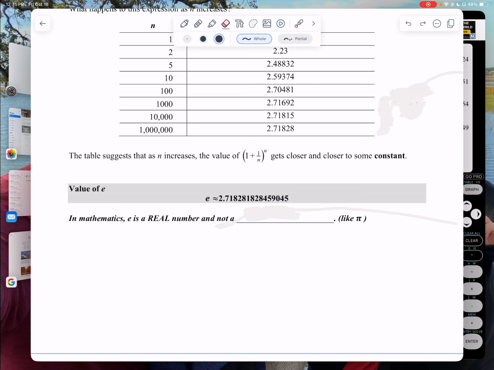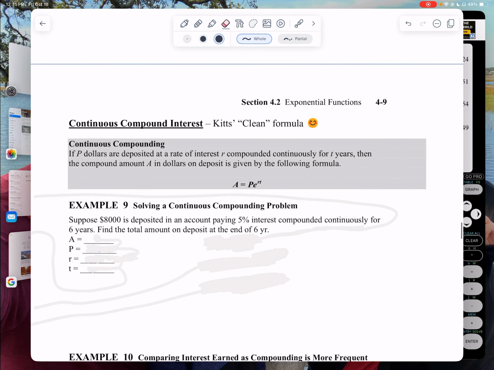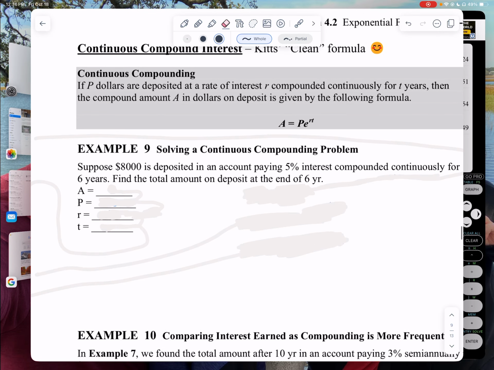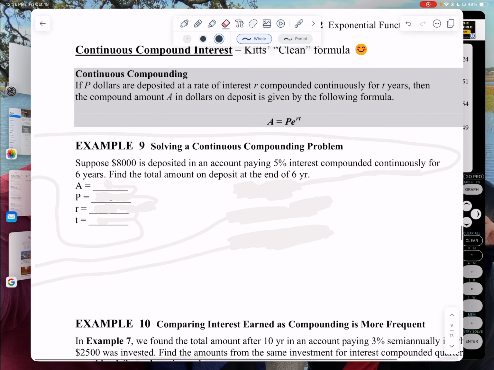Let me go ahead and get rid of that again. So this is our clean formula. We have the dirty formula. Doesn't that look much cleaner? This is when the A's and P's are still the same and the R's and T's are still the same.